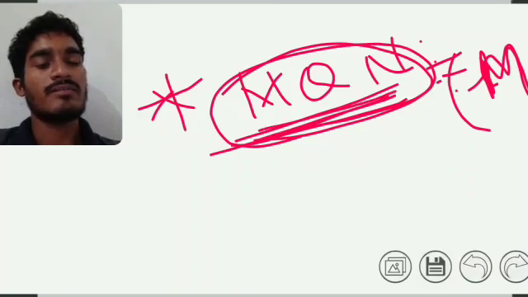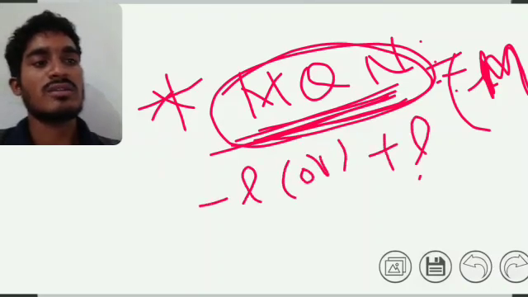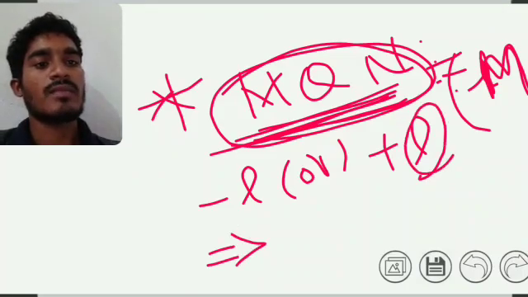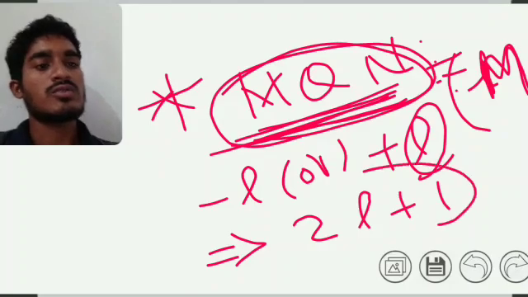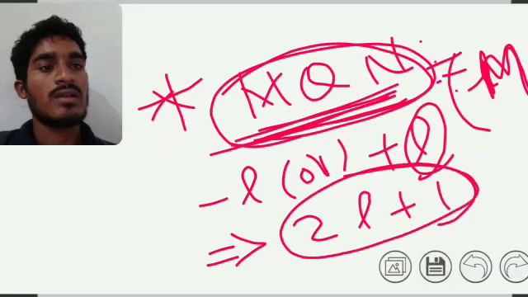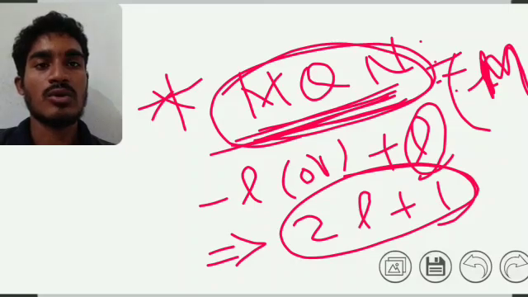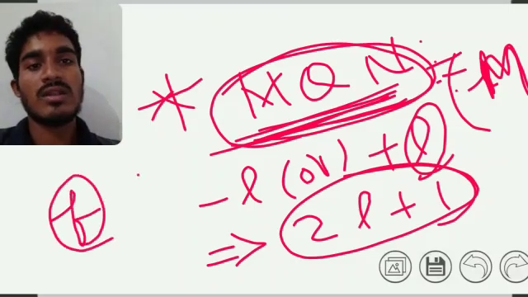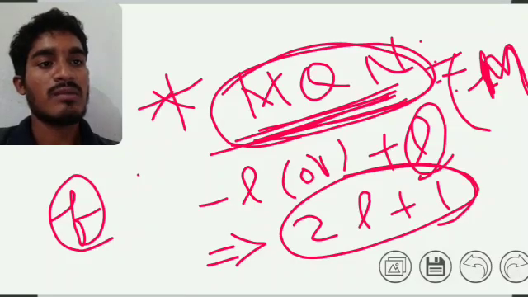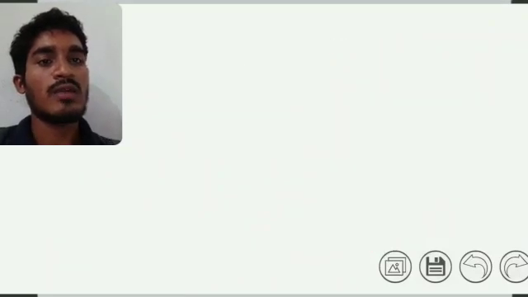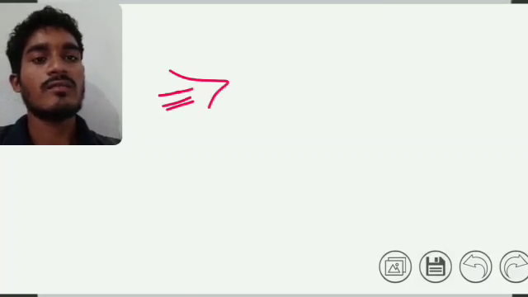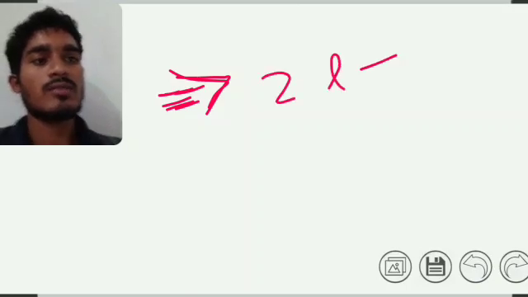The value is minus L to plus L. The formula for the number of orbitals is 2L plus 1. From this formula we can identify the shape of the orbitals and the electrons they carry. How many electrons are carried by S orbitals, P orbitals, D orbitals and F orbitals depends upon this formula 2L plus 1. Now we can derive a further formula for the electrons carried by the orbitals.